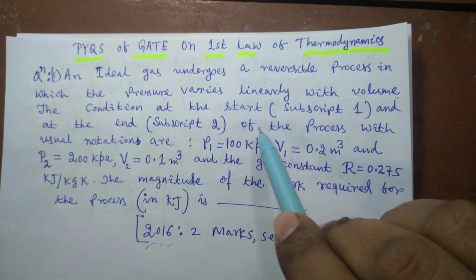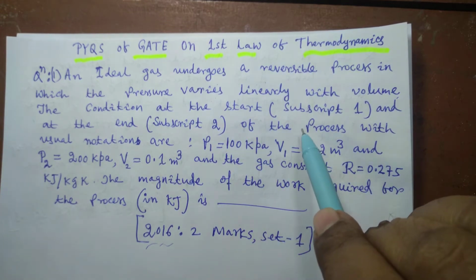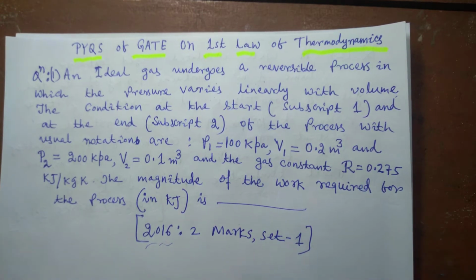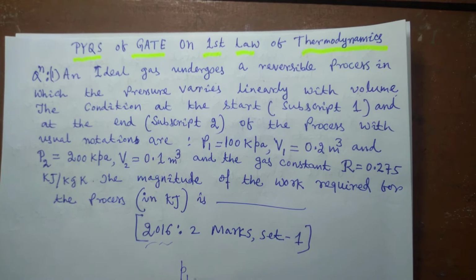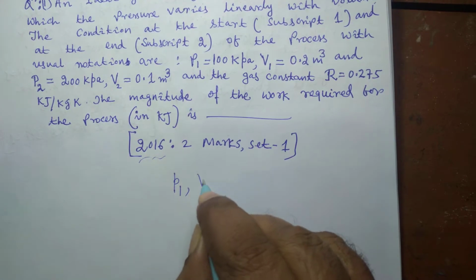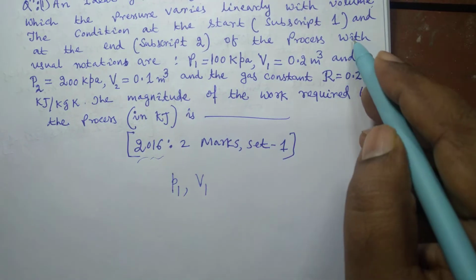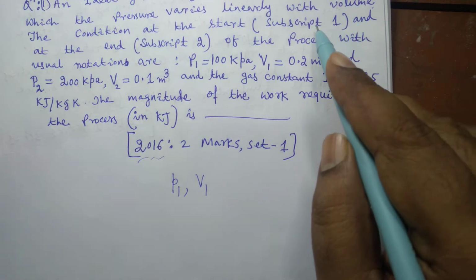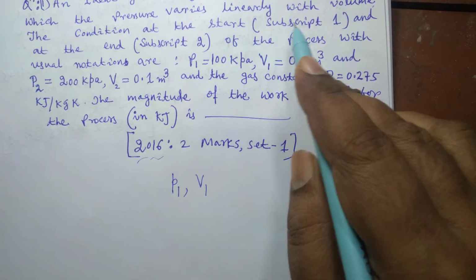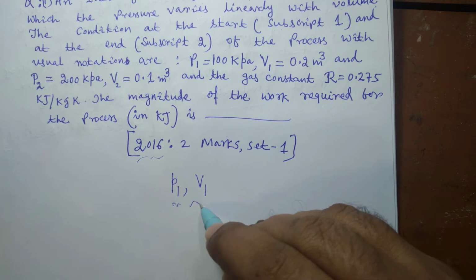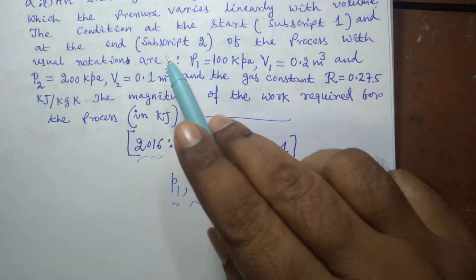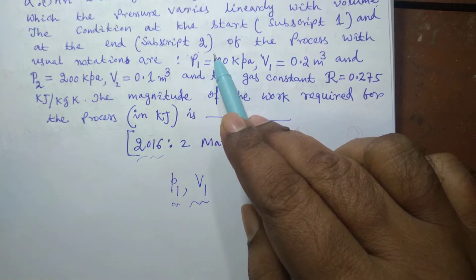The condition at the start, that is subscript 1, means pressure and volume being P1 and V1, and at the end subscript 2 of the process.